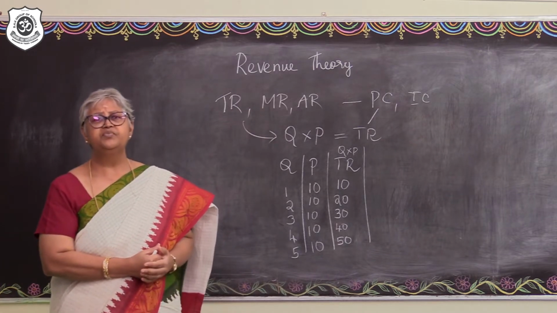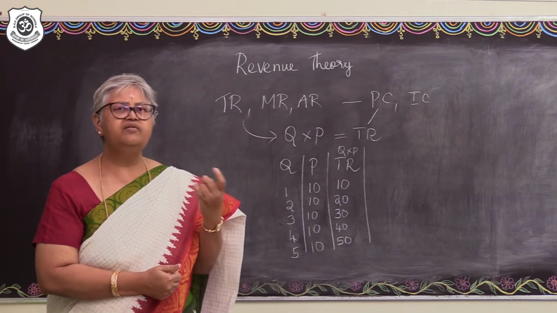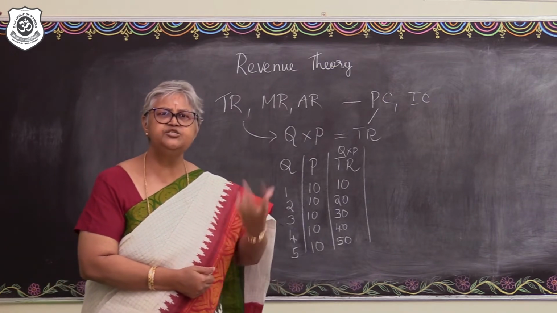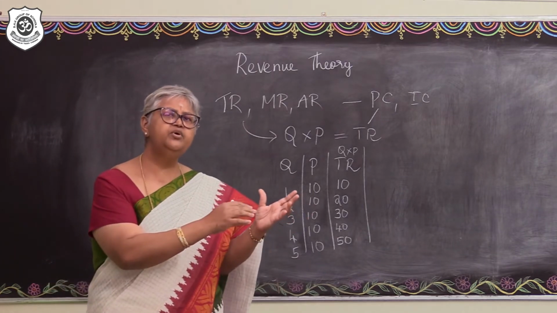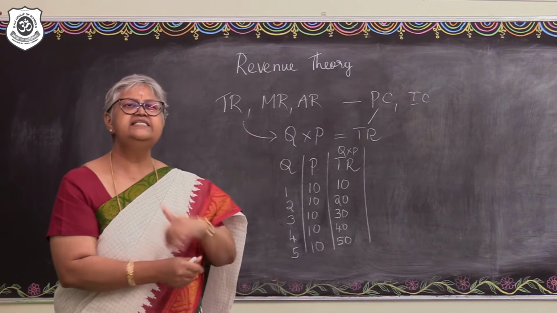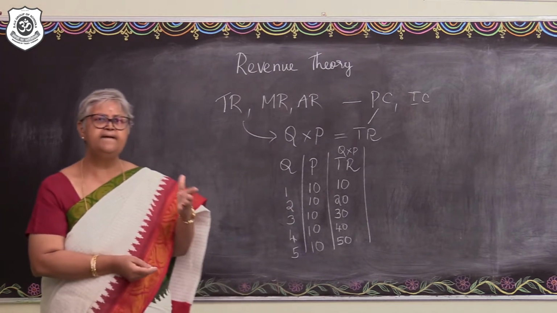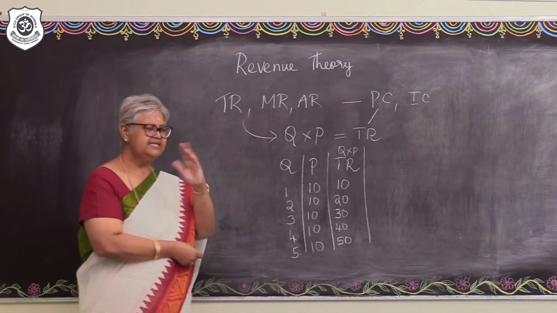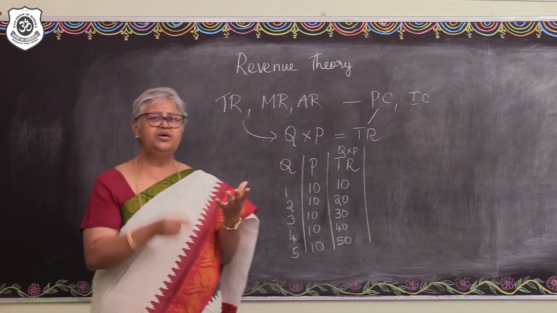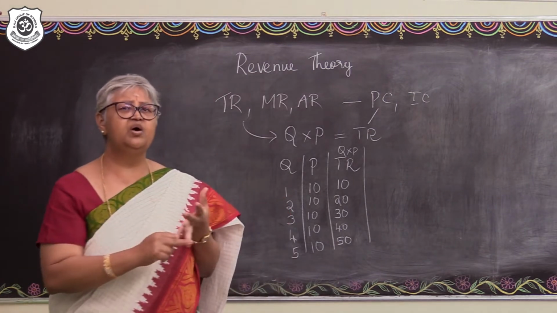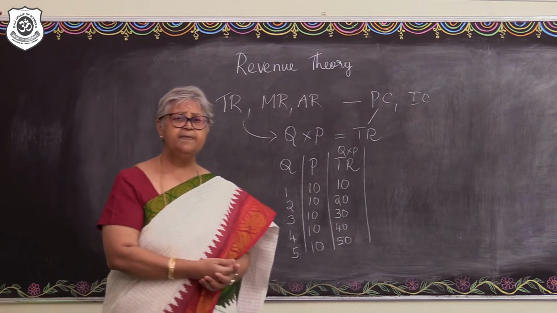Marginal revenue is going to be the revenue that is generated out of the sale of the additional unit of output. One more unit of output, if you sell that one more unit in the market, the additional revenue that is going to be generated due to that additional sale is the marginal revenue. This is similar to any other marginal concept. Now that you have done your marginal cost and then your marginal product, marginal revenue is very much a similar concept.